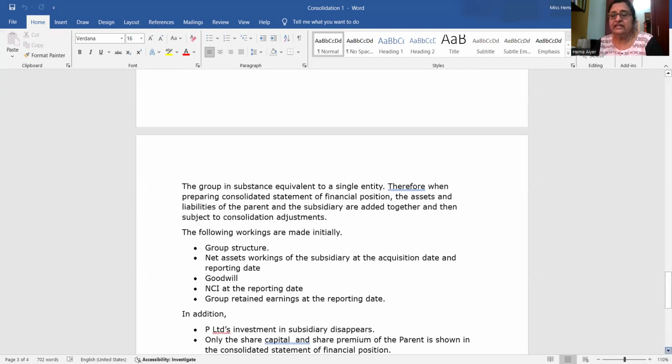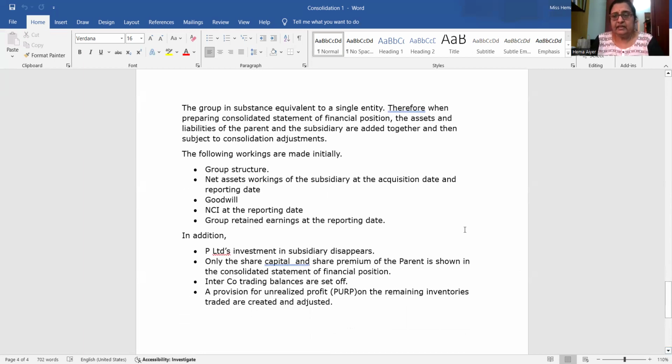One thing you will see, in the separate entity balance sheet of the parent, you will have investment in S. That line disappears. Instead, you will bring in the assets and liabilities. Then only the capital and share premium of the parent is included in the consolidated statement of financial position, because only the parent is the owner of all these assets and liabilities.